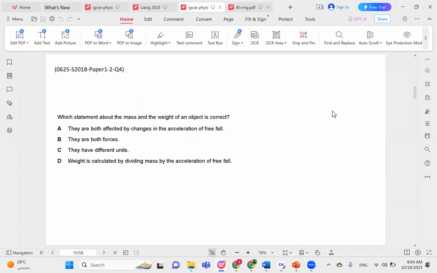Which statement about the mass and the weight of an object is correct? They are both affected by changes in acceleration. This is incorrect. Mass is not affected by acceleration. They are both forces. This is incorrect as well. Mass is not a force. Weight is calculated by dividing mass by acceleration. This is not correct. Weight is actually equal to the product of mass times the acceleration of free fall. So it's not a division, it's a multiplication.